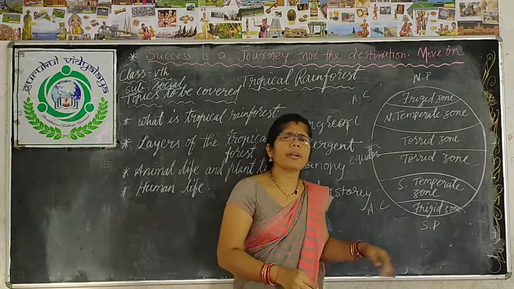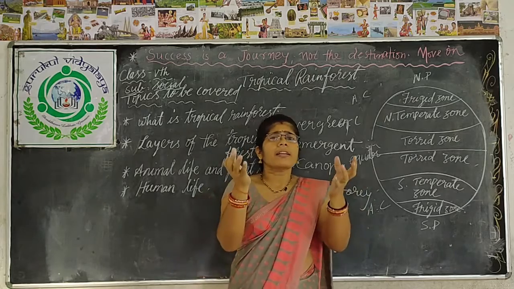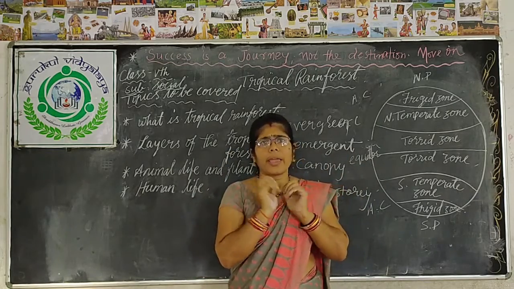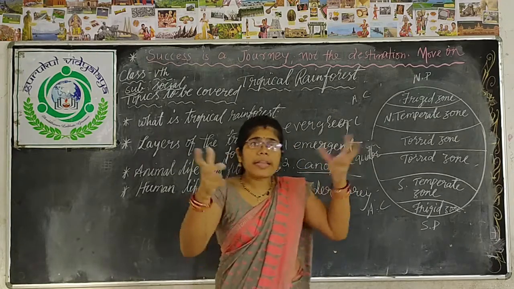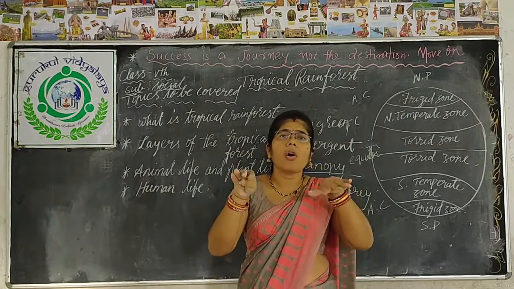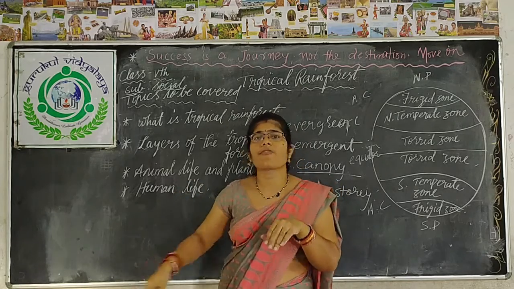In this layer, the trees are not getting sunlight. The canopy layer itself is absorbing the sunlight and not allowing it to reach the inside of the forest.